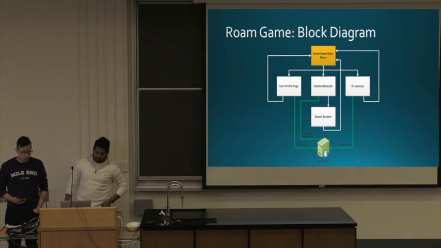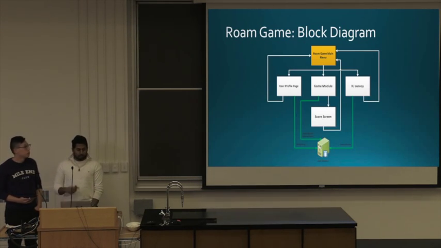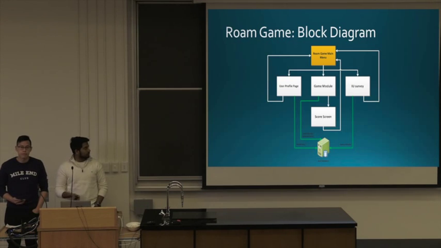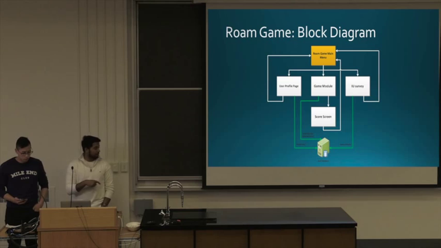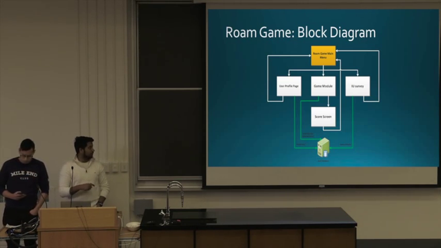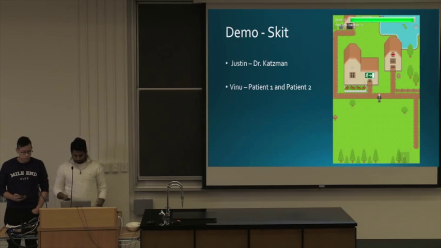So just to give a high-level block diagram of our app, in this diagram, the white arrows denote logic flow, and the green arrows denote data flow. So in addition to our game module where we collect IU data from users, we also have a user profile page and IU survey data that is collected and stored in a local database.